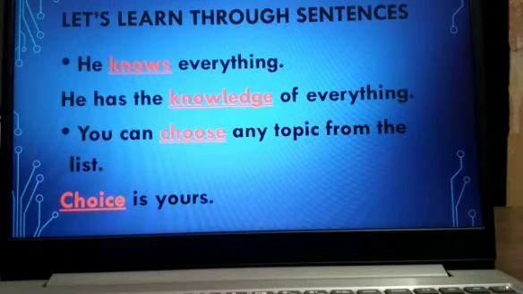Now see the second example. You can choose any topic from the list. And next is, choice is yours. Now in the first example, you see that choose is a verb, and from this verb we have formed an abstract noun, that is choice. So the sentence is, choice is yours.